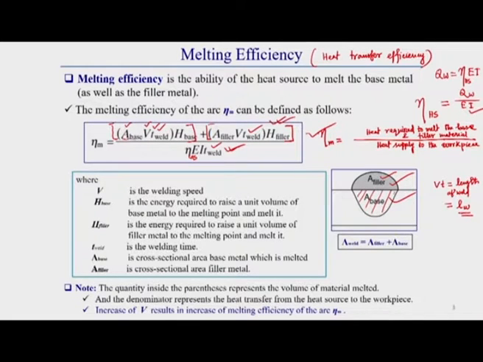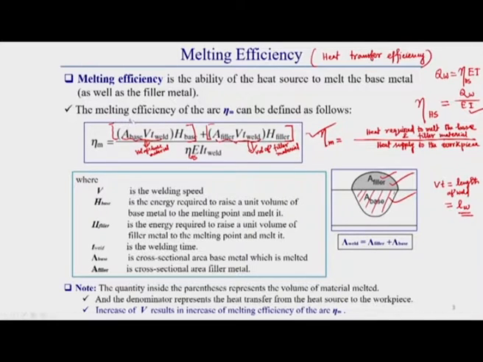Actually, these terms from this to this represent the volume of base material melted. Similarly, this parenthesis portion represents the volume of filler material melted. That we can easily get from here.